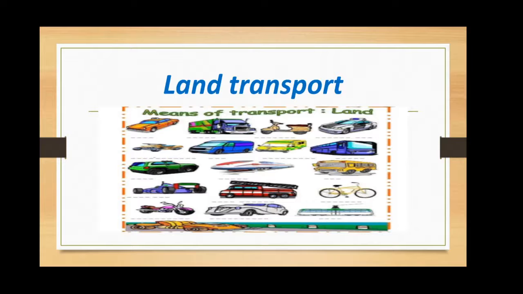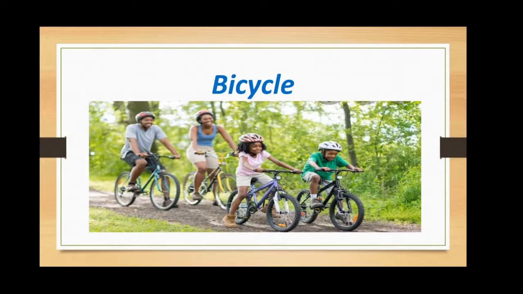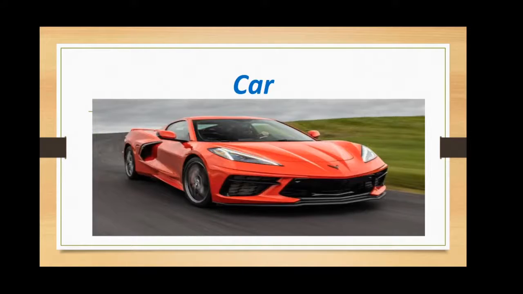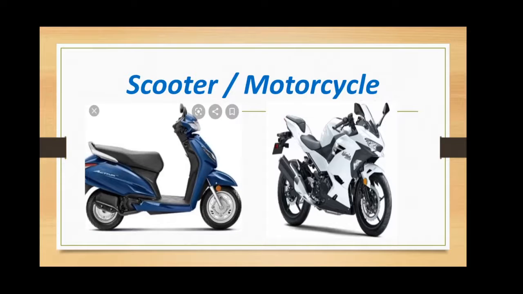First vehicles which use on a land transport is bicycle. Bicycle is used for short distance traveling. It have 2 wheels. It does not have an engine. Next is car. Car is the most popular means of transport. It have an engine. Next is scooter or motorcycle. So it carry 2 people and they have an engine.